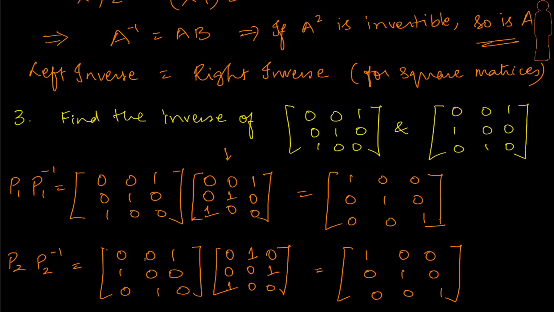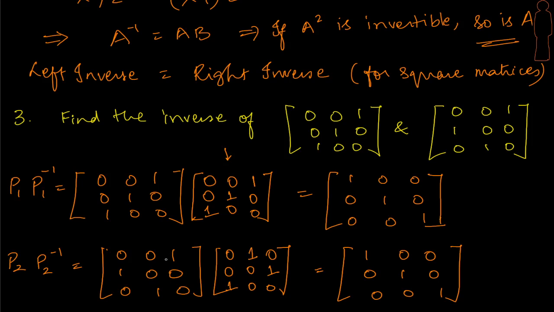Let's try this here with P2. Now look at the first row, 0 0 1, and the first column, 0 0 1, 1 0 0, 0 1 0. This is definitely not the same as P2, right? So the conclusion must be that the inverse for permutation matrices has got to be the same as the transpose of the original permutation matrix.